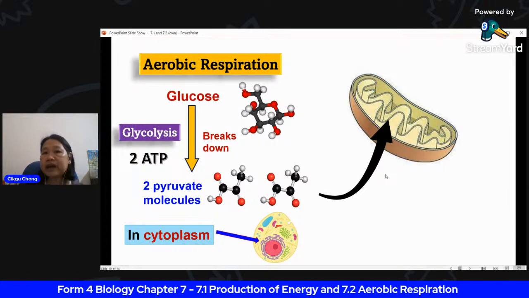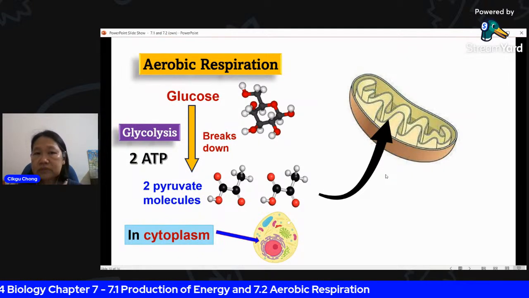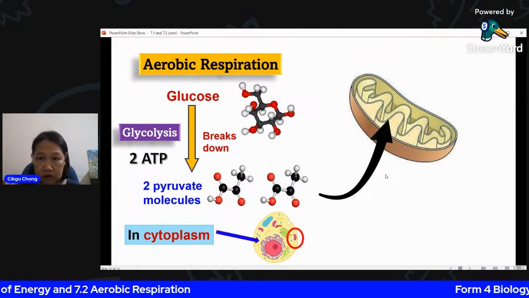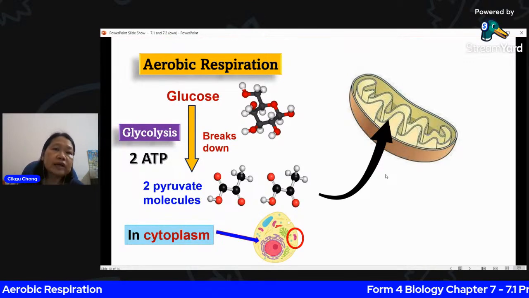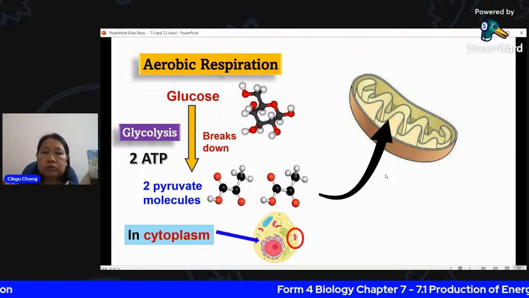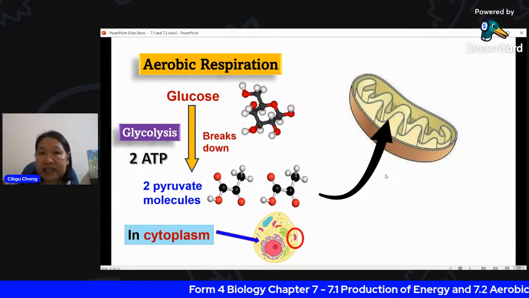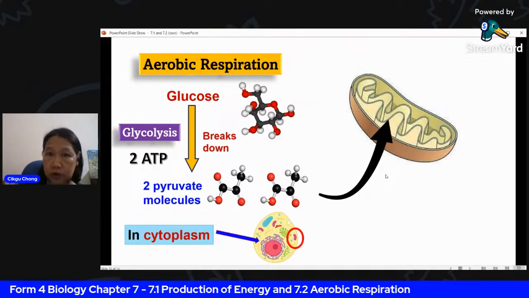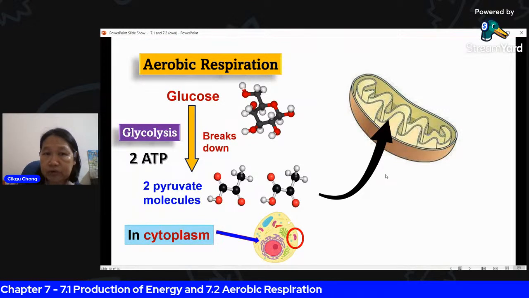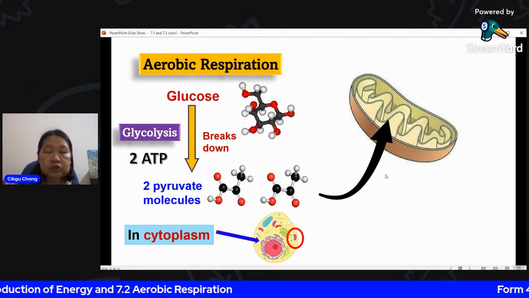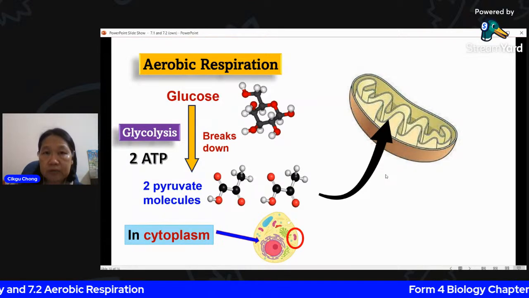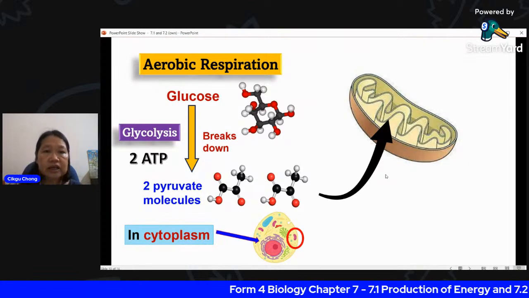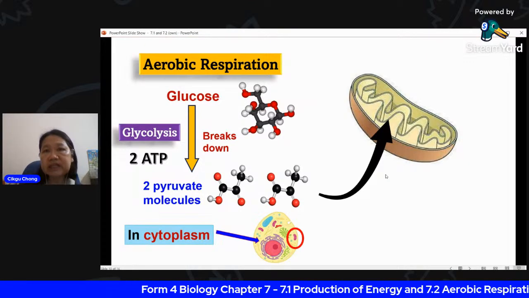If there's not enough oxygen, the oxidation of pyruvate will not occur. It will go to another pathway, which we call fermentation. If there's not enough oxygen, glycolysis still occurs because glycolysis does not require oxygen. You break down and get 2 pyruvates. Without oxygen, it will not go into the mitochondria. It will carry on with fermentation.